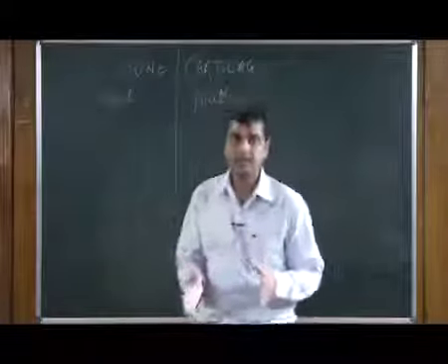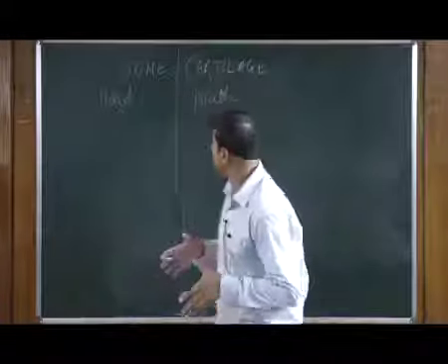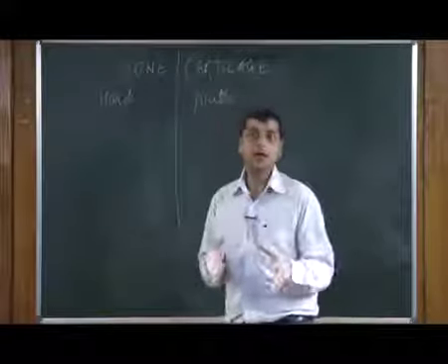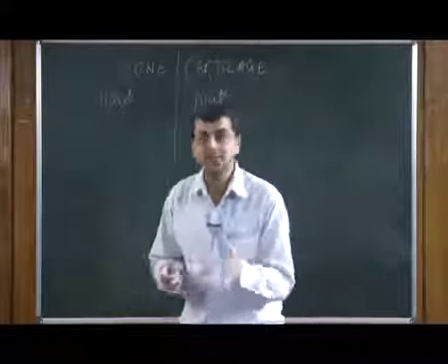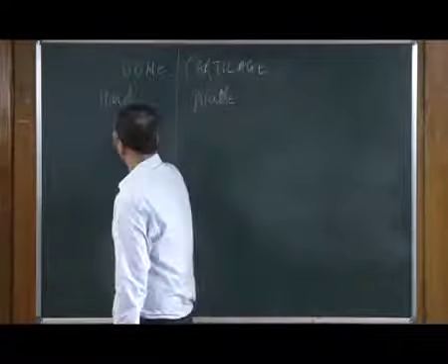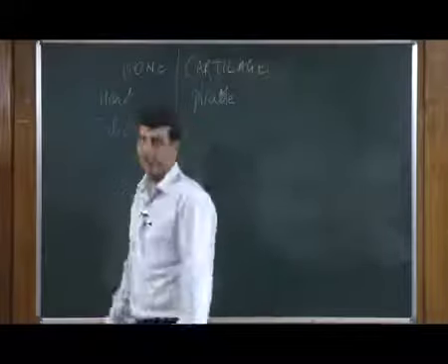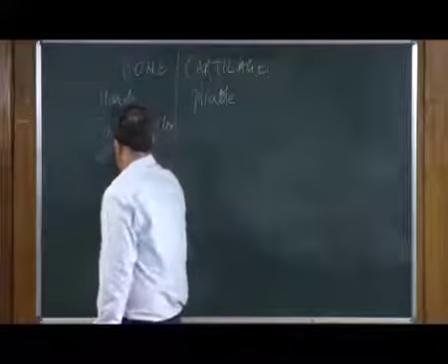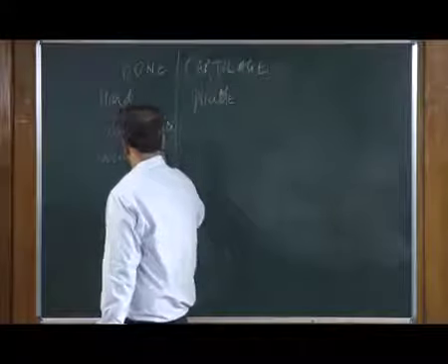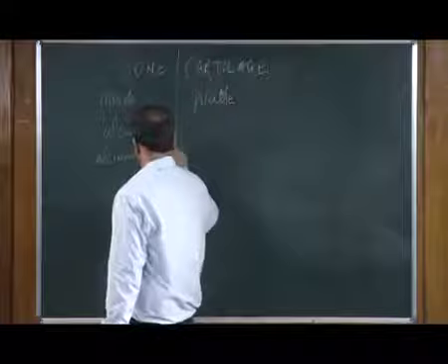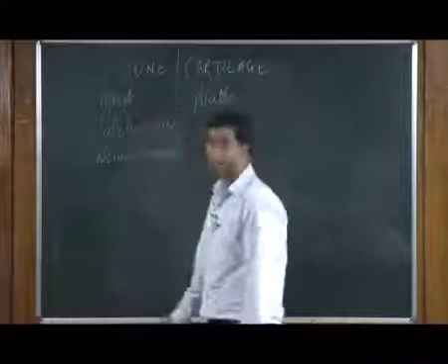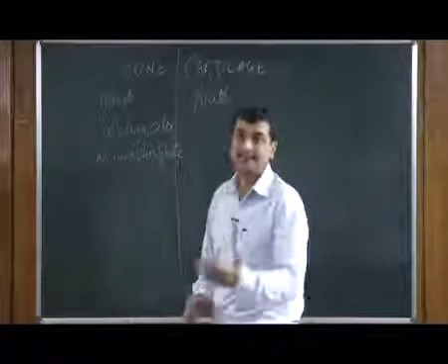Now, next thing, these bones are hard because they are made up of calcium salts, particularly calcium phosphate, while these are made up of chondroitin salt.